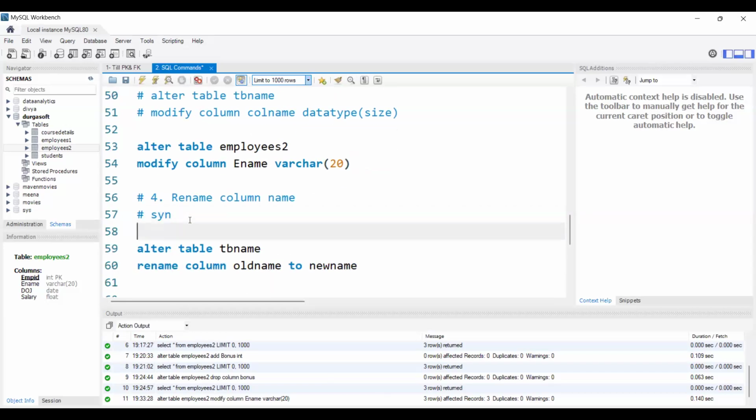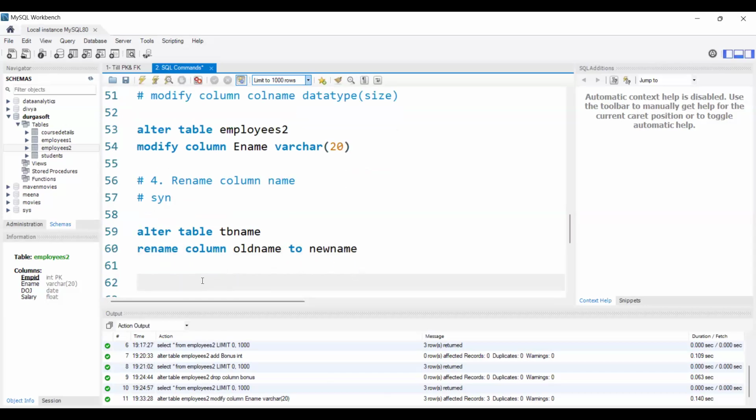Okay, this will be our syntax: ALTER TABLE table name RENAME COLUMN old name TO new name. Suppose we have employee ID, employee name, date of joining. I used DOJ here, right? Let's write the complete column name, like let's write it as date of joining completely. So how to do that?